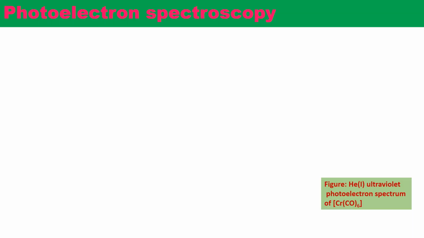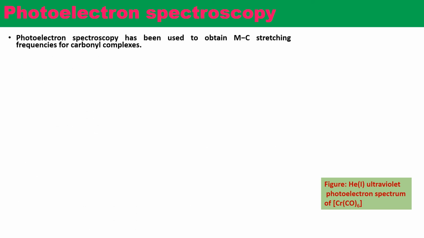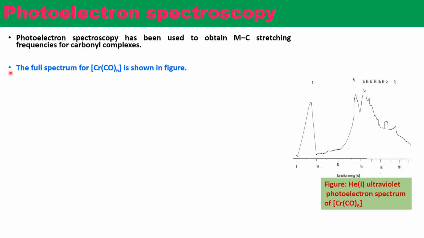Other evidence for pi bonding is from photoelectron spectroscopy. Photoelectron spectroscopy has been used to obtain metal-carbon stretching frequencies for carbonyl complexes. The full spectrum for Cr(CO)6 is shown in the figure.